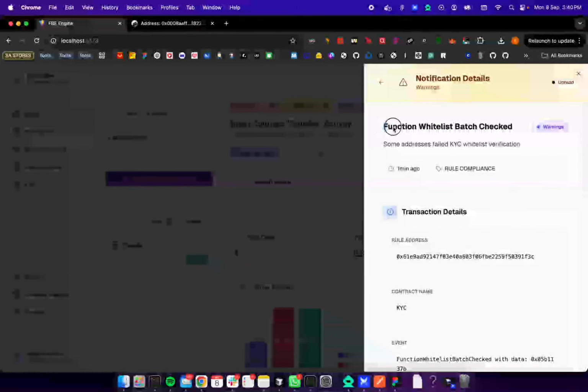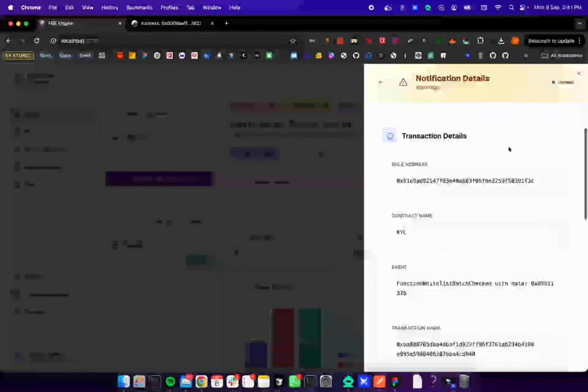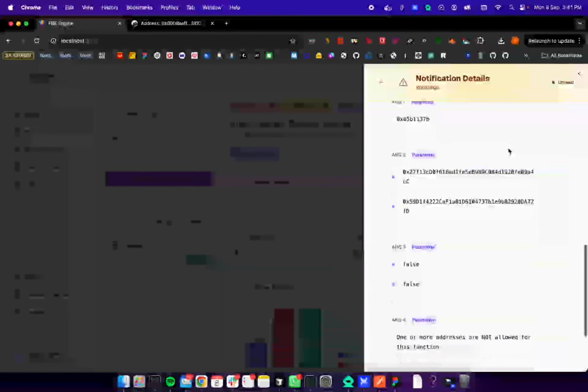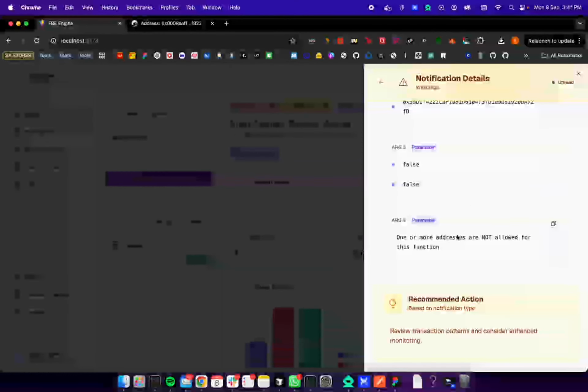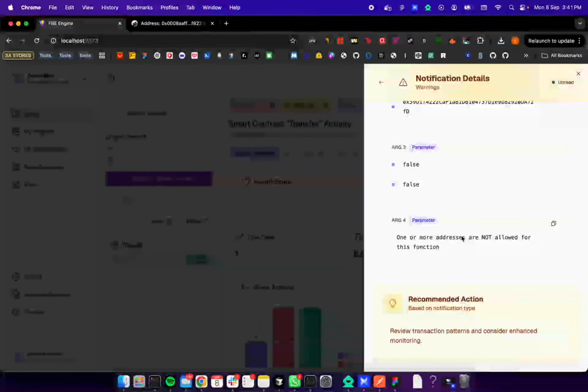And in this event we have the KYC check. Some addresses failed the KYC whitelist verification because we still didn't add the addresses to KYC. So normally all the addresses are going to be forbidden or blocked. We need to add them to KYC to be able to interact with the smart contracts.